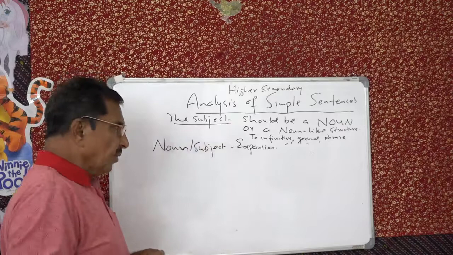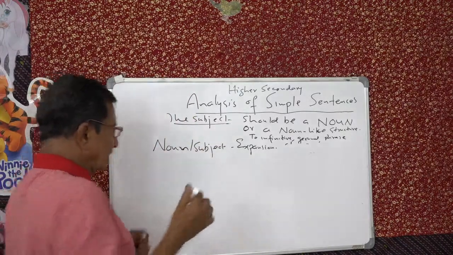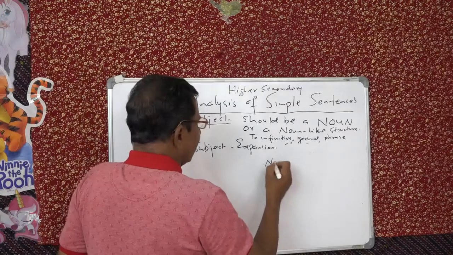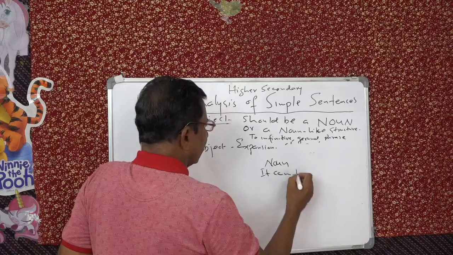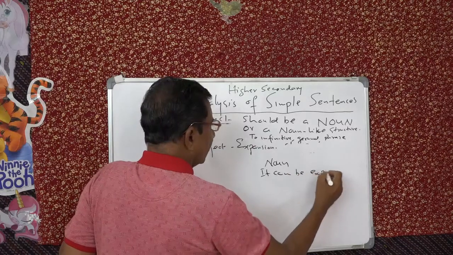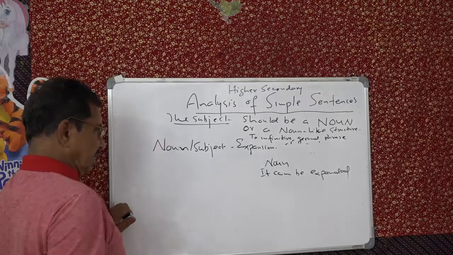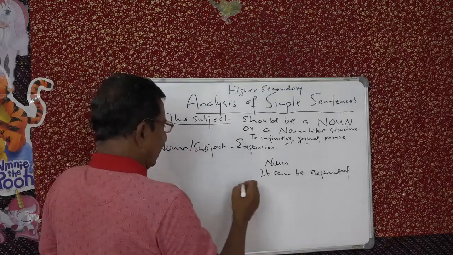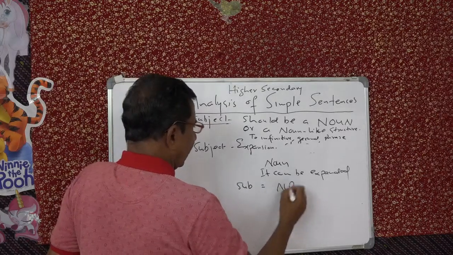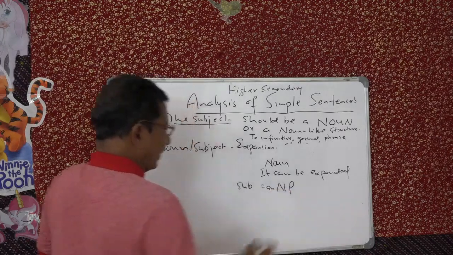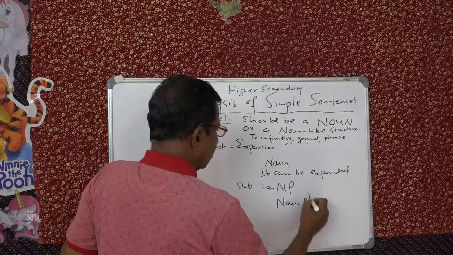So, therefore, what I am trying to tell you is this. A subject has to be a noun. It can be expanded. There are 15-20 ways we have already seen. Therefore, a subject is today called an NP. An NP means a noun phrase.